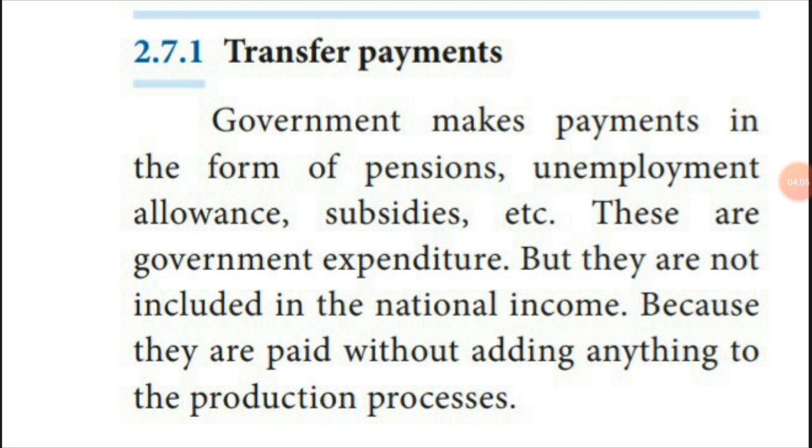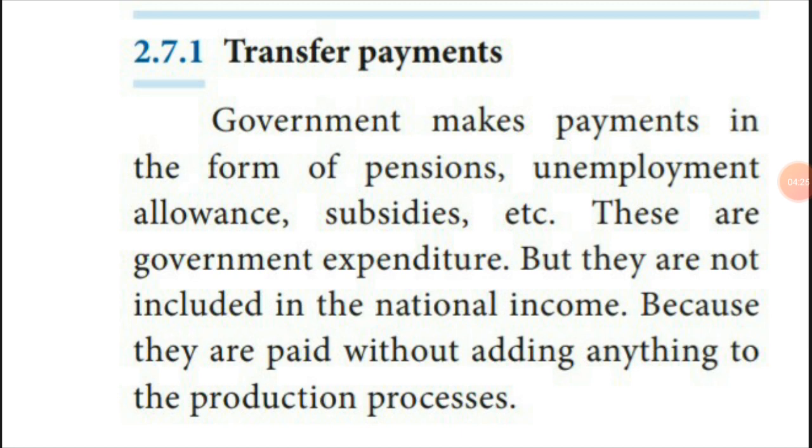Those charges cannot be added, because they do not produce new money. That means no new amount is coming in, so it cannot be included in national income. That is one problem.